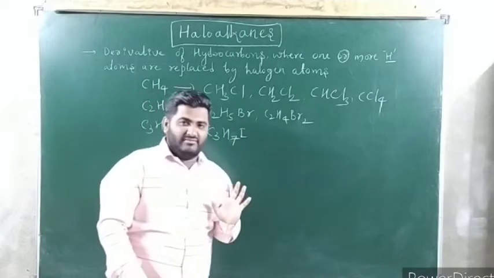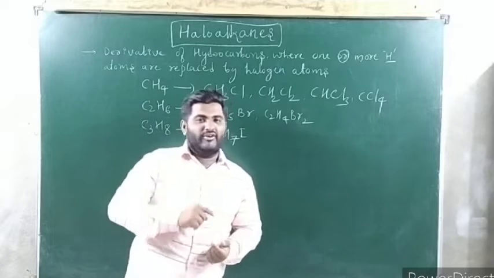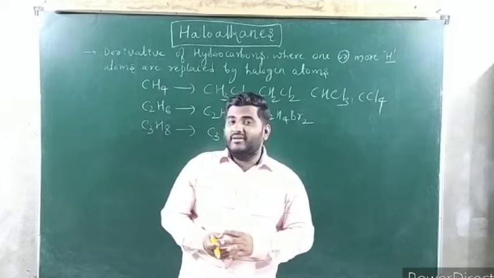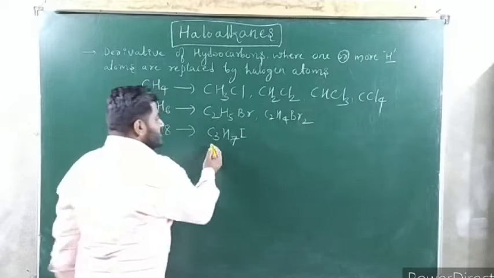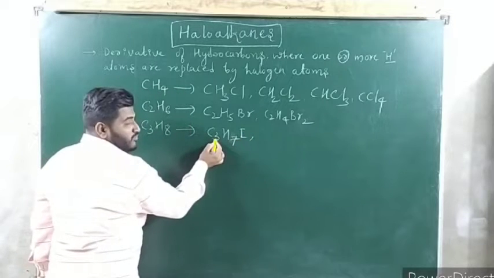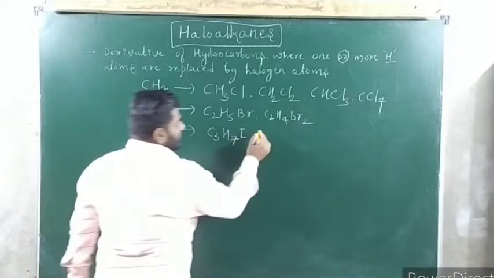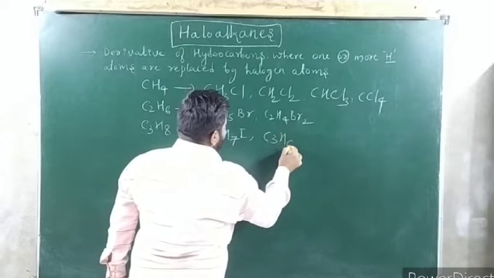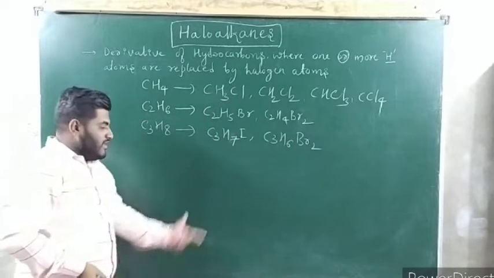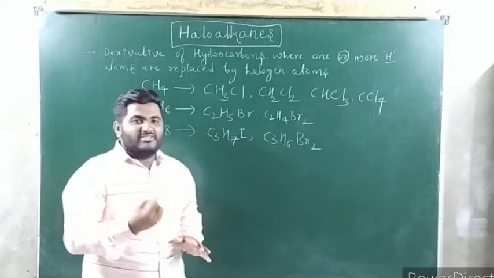Not necessarily iodine. It may be chlorine, bromine or iodine. But not fluorine, because you know fluorine is the most electronegative element, highly reactive. So CH3I is methyl iodide or iodomethane. It is a propyl group, so iodopropane also you can call it, C3H6Br2, dibromopropane. We'll discuss that nomenclature afterwards in the next class.